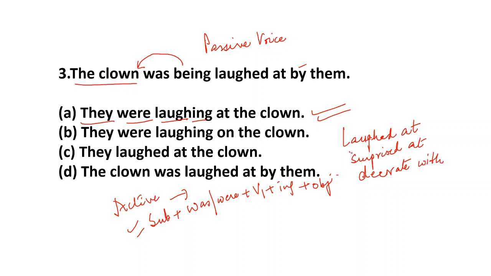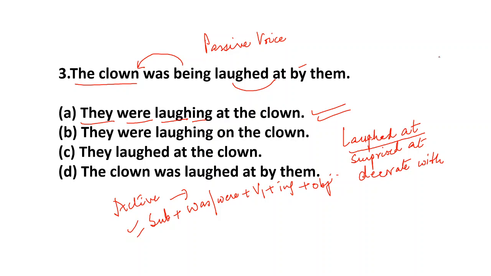So when these verbs are used, the preposition is necessary. They were laughing at the clown. Here also you see, laughed at by them. This is very necessary. So you have to put here: they were laughing at the clown.